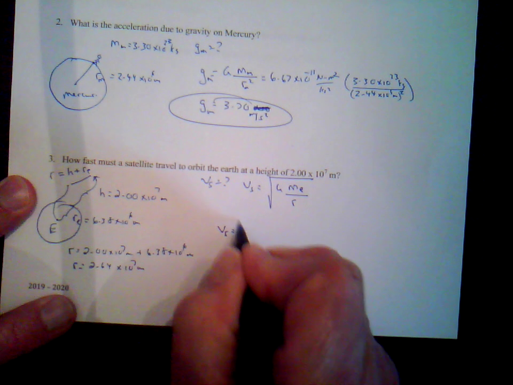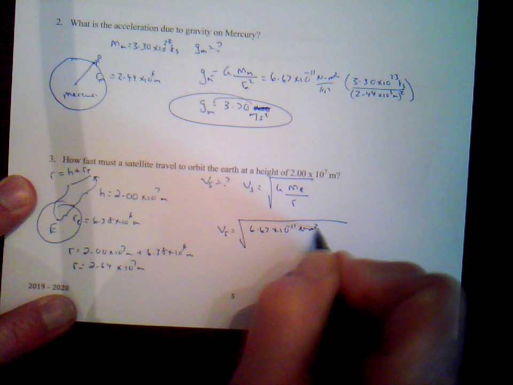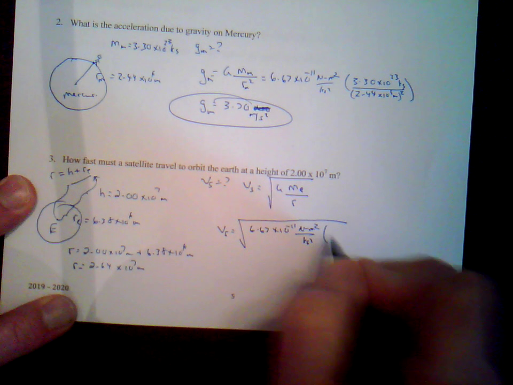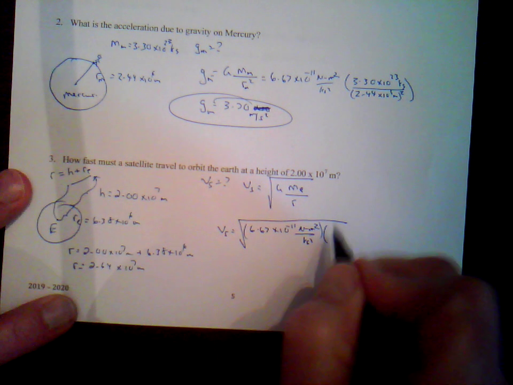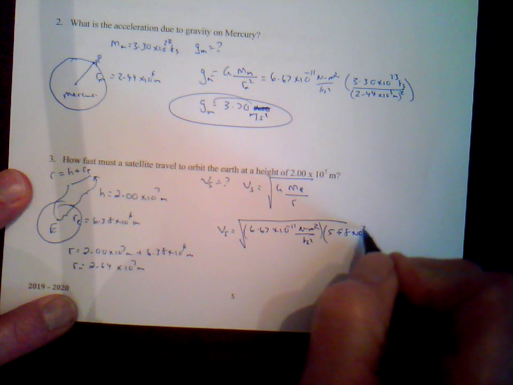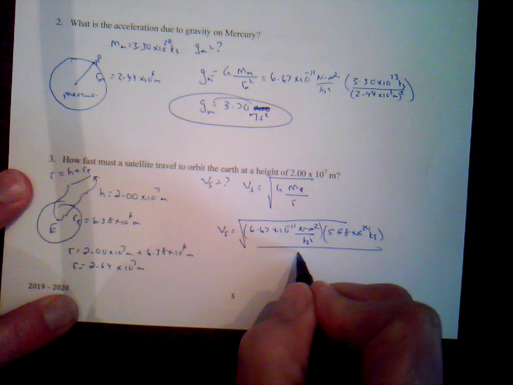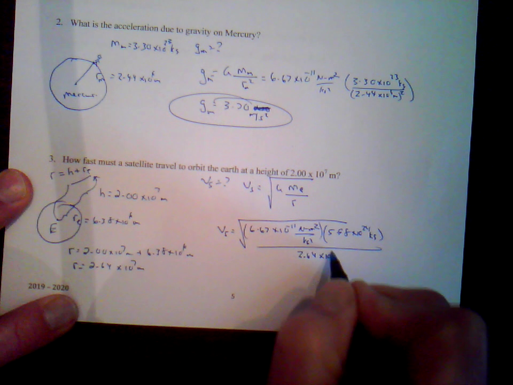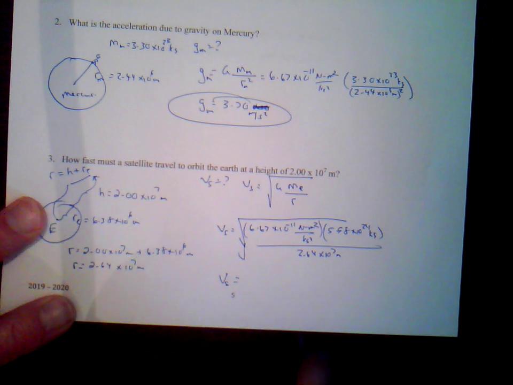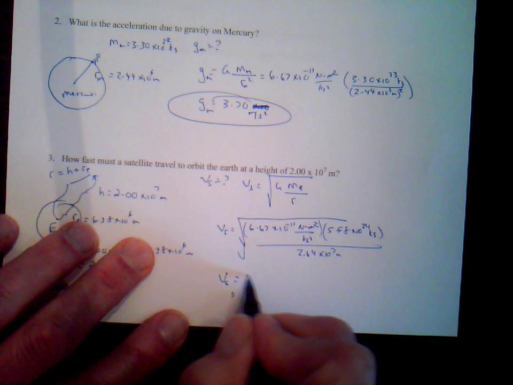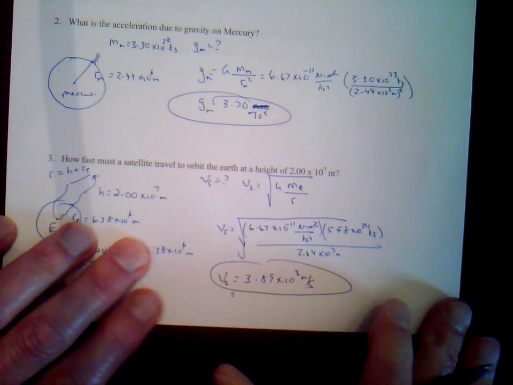The velocity of the satellite is equal to the square root of 6.67 times 10 to the minus 11 Newton meters squared per kilogram squared times the mass of the Earth. We use that several times too. The mass of the Earth is 5.98 times 10 to the 24th kilograms, divided by r, the distance we are from the center, 2.64 times 10 to the 7th meters, all square root of that. We get the velocity of that satellite. Again, you can pause the video, do that calculation. Get 3.89 times 10 to the 3rd meters per second for the velocity of that satellite.